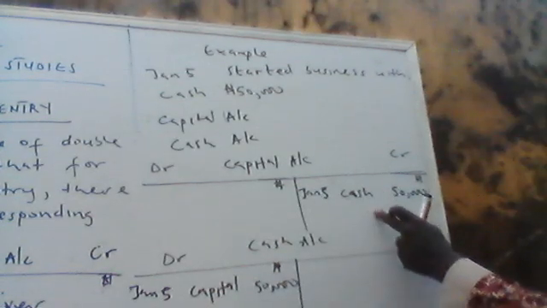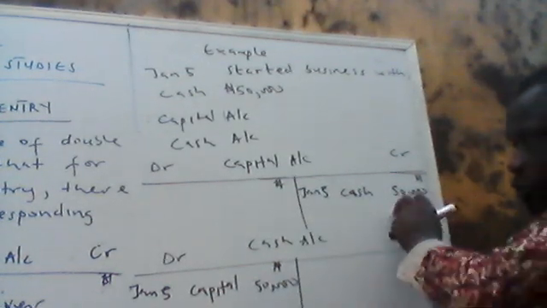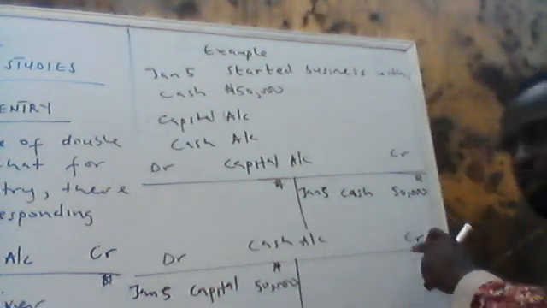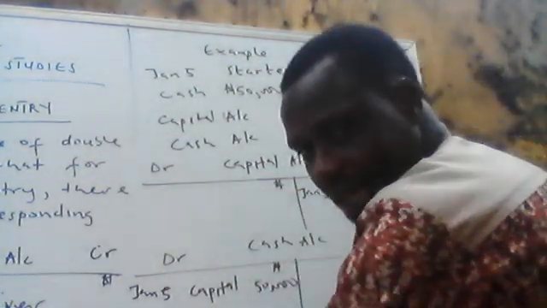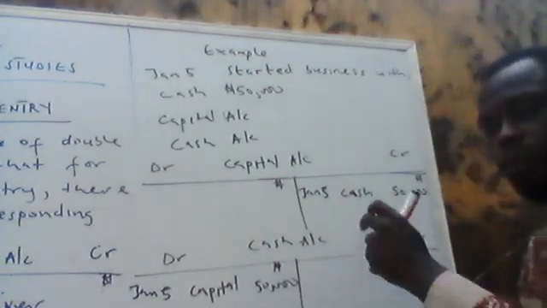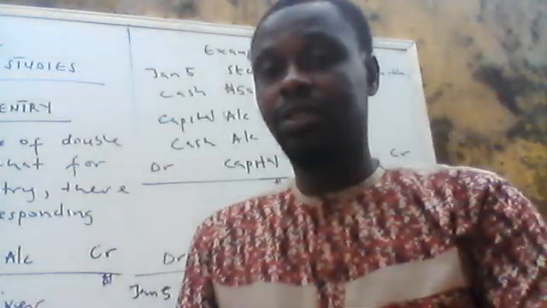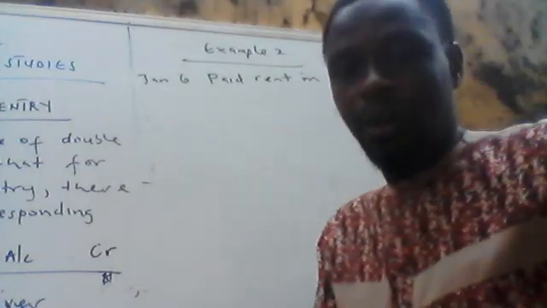The money is going out from capital account, you write cash. Cash account, capital account: cash 50,000 naira because money is going to cash account. Cash account, capital. Can you see it now? This is what we call the principle of double entry. Hope you understand very well. It's very, very simple. Let's start another example.